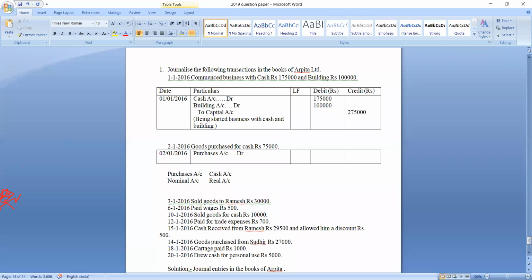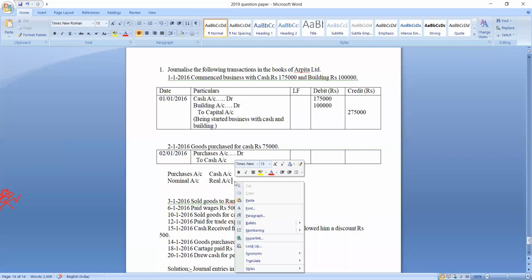Now leave two alphabet spaces and write to which account should be credited, to cash account. Understood? For the name of the account credited, no need to write an abbreviation. Don't write CR, because to itself indicates the name of the account credited. So what is the journal entry? Purchases account debit to cash account. Why is the purchases account debited? Because it is an expense. Why is the cash account credited? It is a real account. What is the rule of a real account? Debit what comes in, credit what goes out. When you purchase goods for cash, cash goes out of the business. That is the reason we credit the cash account.